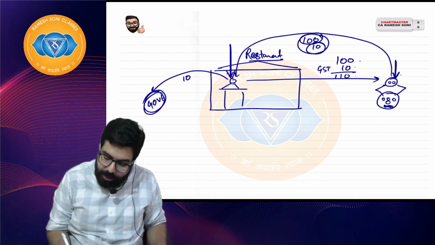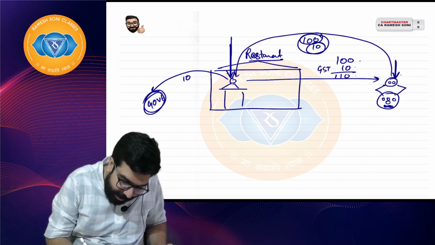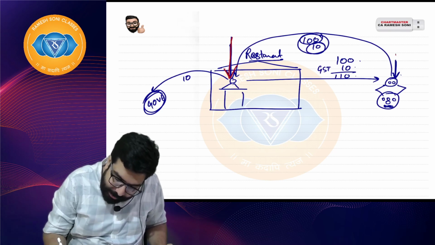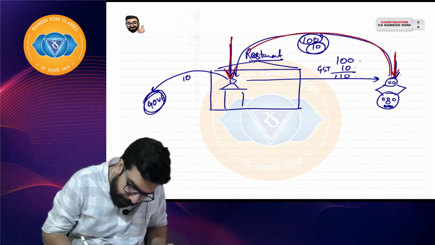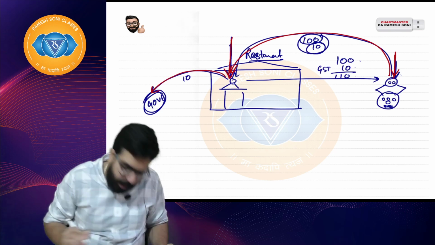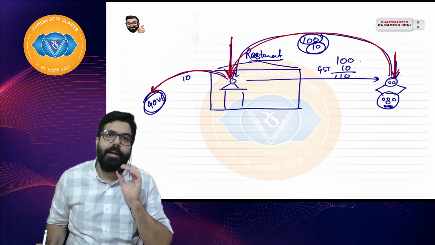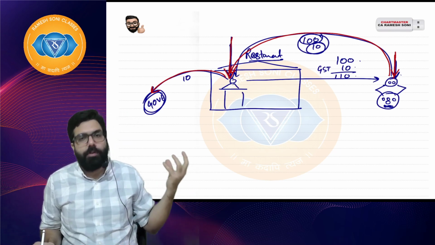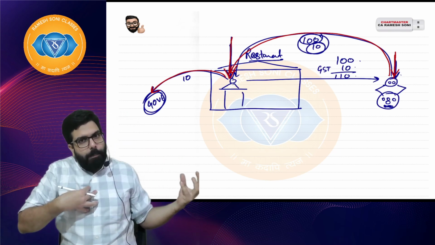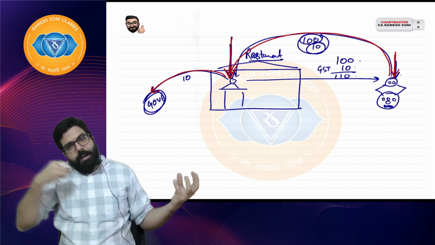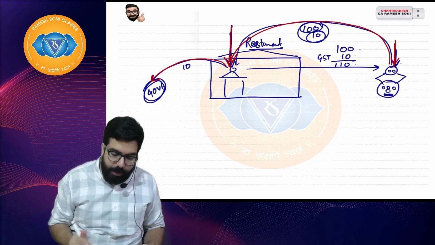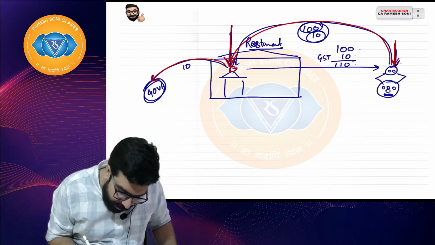Indirect tax: the ultimate burden is on the consumer, imposed on one person, collected from another, and then paid to the government.